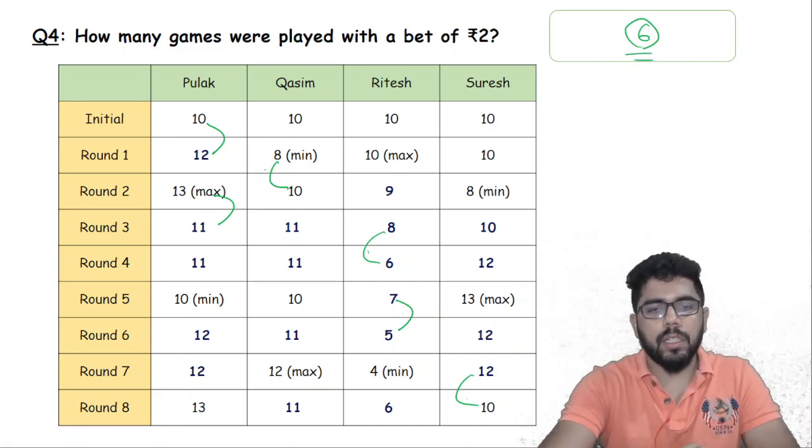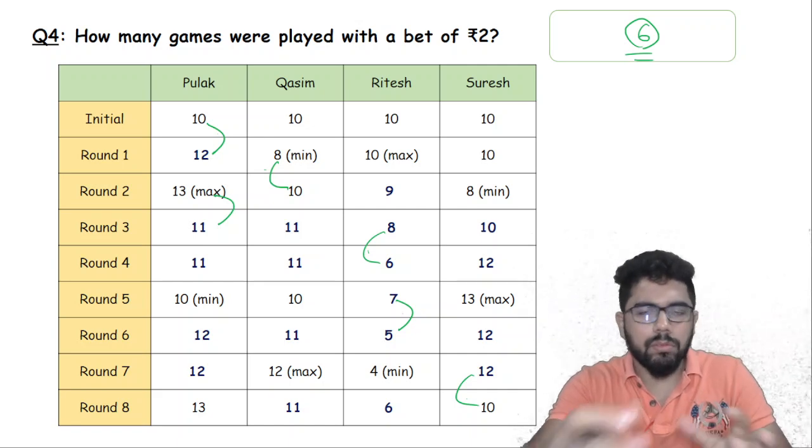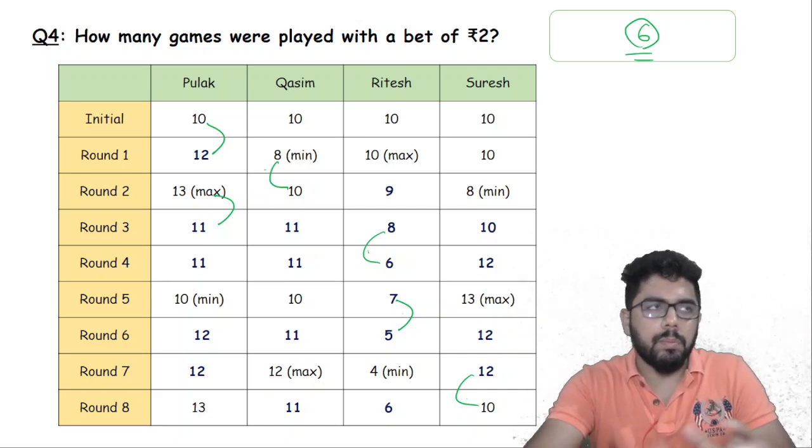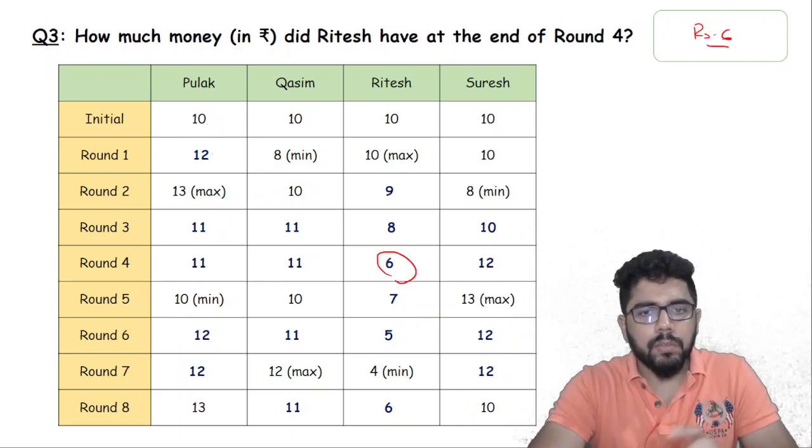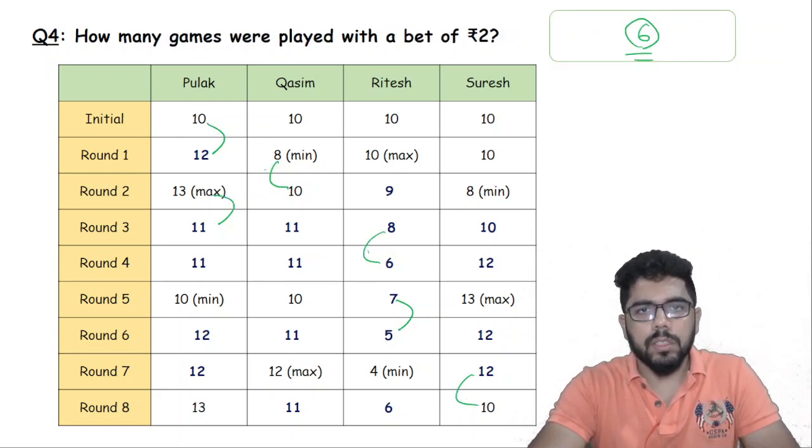Okay, 6 rounds we had, like 6 games. Every round you can have 2 games. Now the pair might decide they will not play. That's a different case. But wherever there's an increase or decrease of 2, we can see that okay, there was a bet of 2 there.